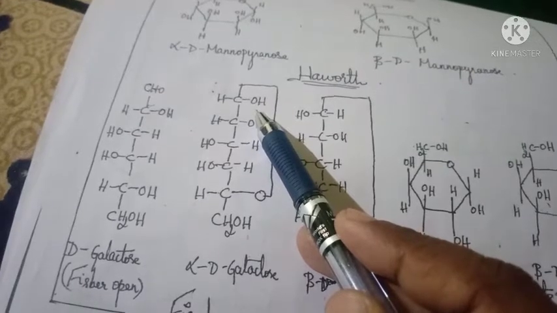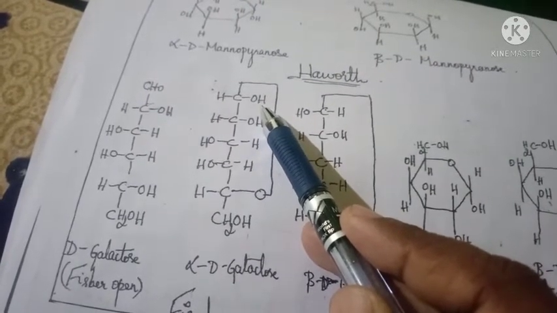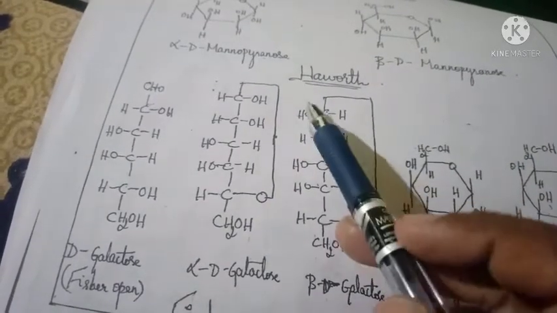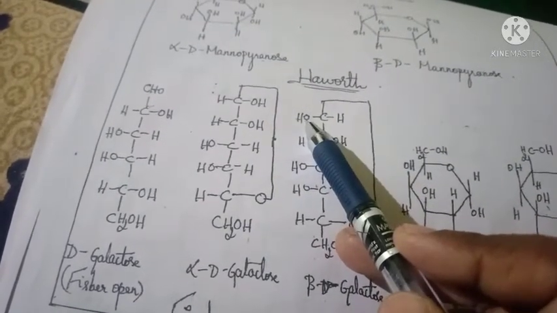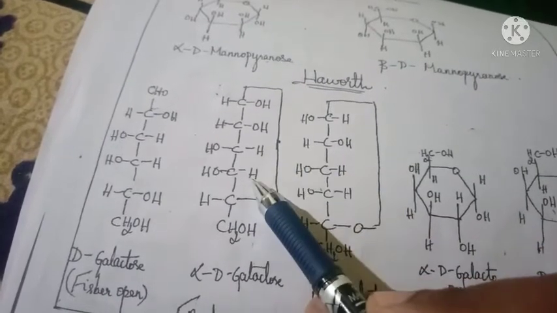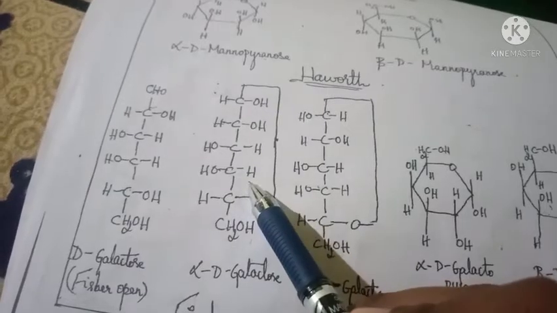Why is it called alpha D? Because the OH group is present on the right side. Then it is beta D galactose because the OH group is present on the left side. Okay, this is the Fischer structure of galactose.